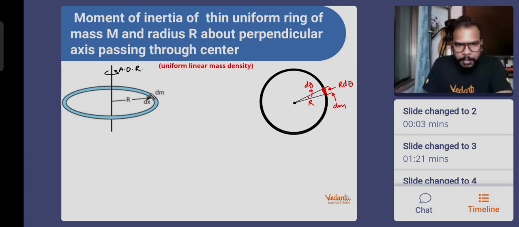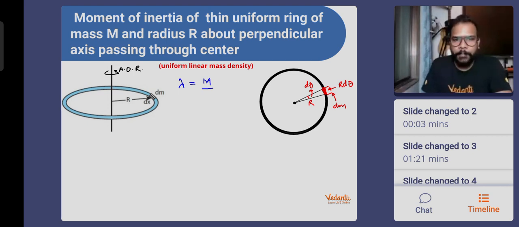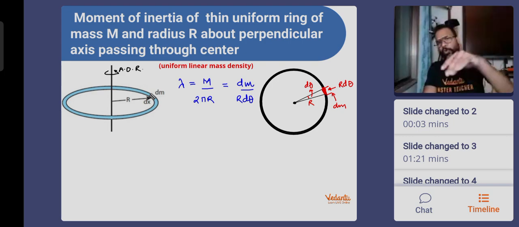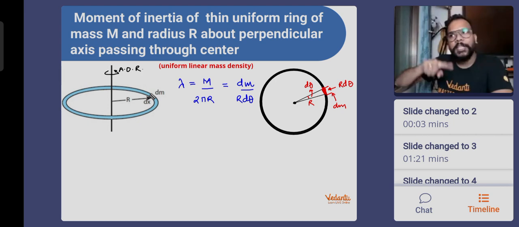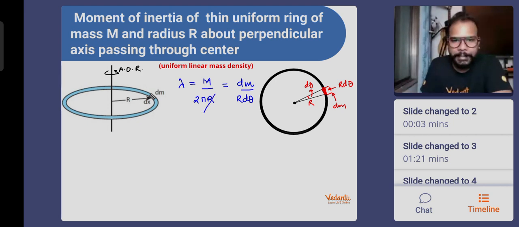So what I'm going to do, I'm going to say that the lambda value for the rod, sorry, ring, its mass is m, its length is 2 pi capital R, while this small element has mass dm, and its length is equal to r d theta. That's how we write it. And we have done the same thing. If you go back today and recap the notes of center of mass of the ring, you will find the same thing is being done. There we have done the center of mass for a semicircular ring, because for the entire ring, the center of mass was at the center. That's why r gets cancelled. The value of dm comes out to be m into d theta divided by 2 pi. So we got the value of dm.